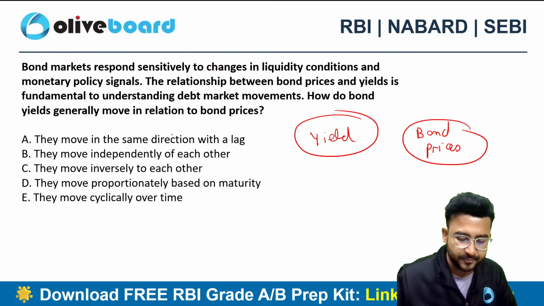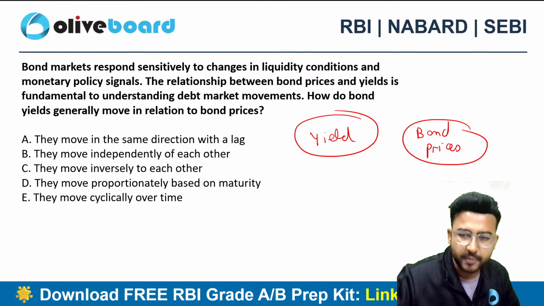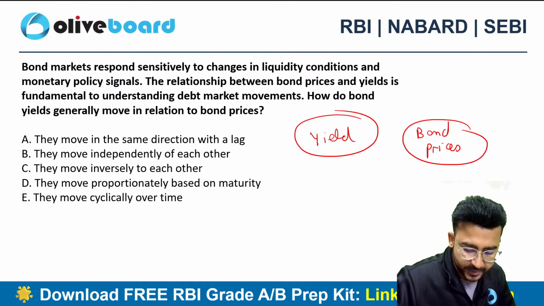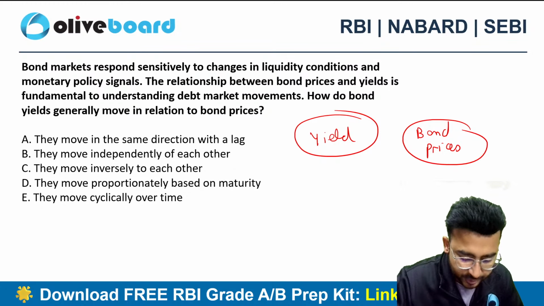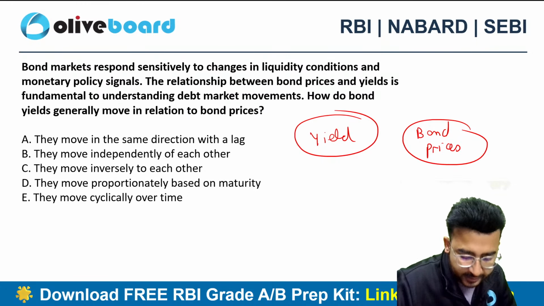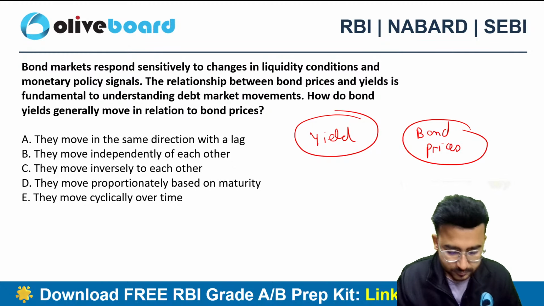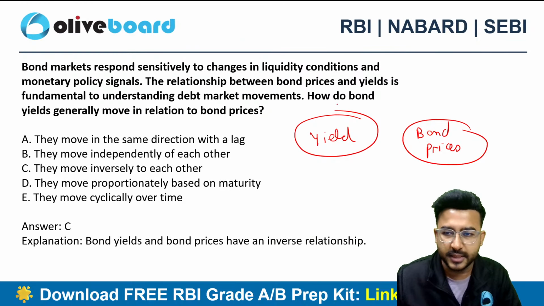So recently we released a video related to the bond market. I request all of you to please do watch that video for the best understanding of the bond concept. The video name was RBI's big move, will the yield curve flatten in 2027? So there is an inverse relationship between the yield and the bond prices.